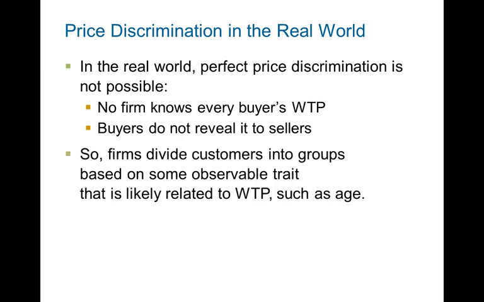So what firms do is divide customers into groups based on some observable characteristics, like age. For example, when you buy the textbook here, it costs you a god-awful amount of money, like $350 or something like that. The same textbook, the same author, the same quality. If you buy that same textbook in a foreign land, let's say in Asia, it would cost you a tenth of the price. So why? Because of price discrimination. There, people have a lower willingness to pay because of lower income. So the same publisher sells the textbook at a cheaper price abroad than here in the US.